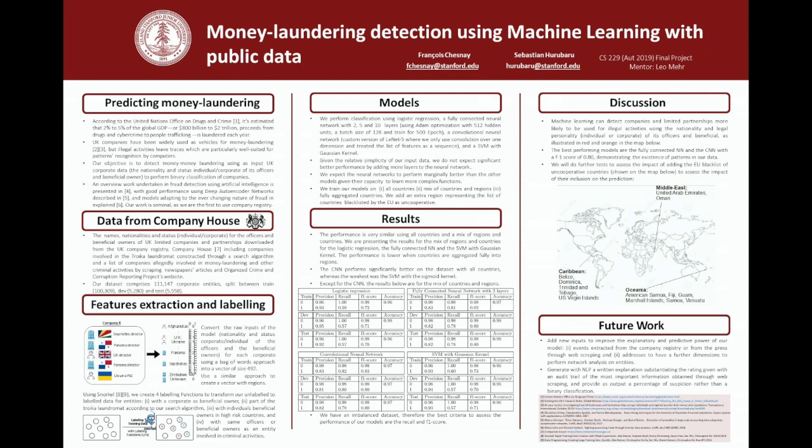We also download companies involved in the Troika Laundromat constructed through a search algorithm, and a list of companies allegedly involved in money laundering and other criminal activities by scraping newspaper articles and Organized Crime and Corruption Reporting Project websites.